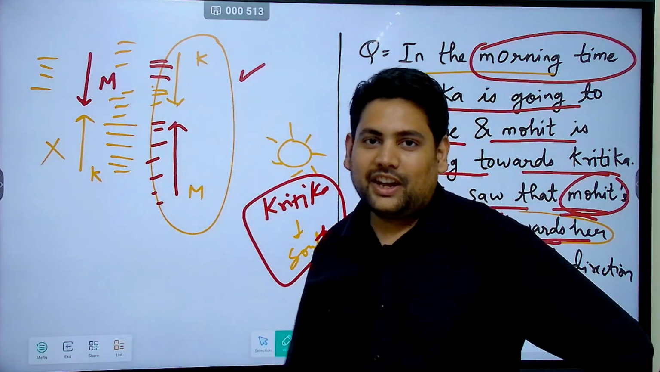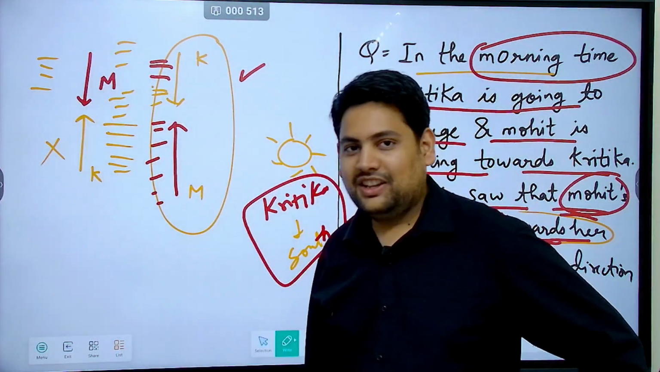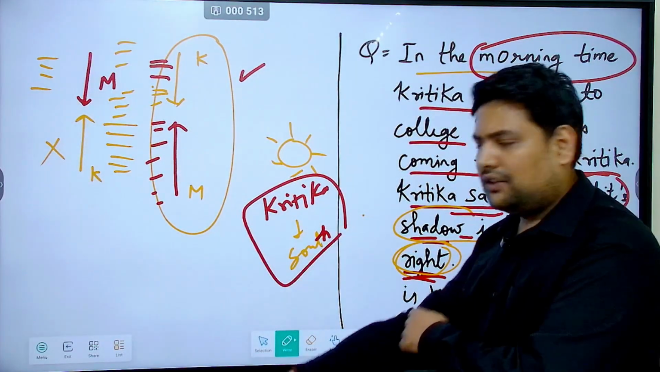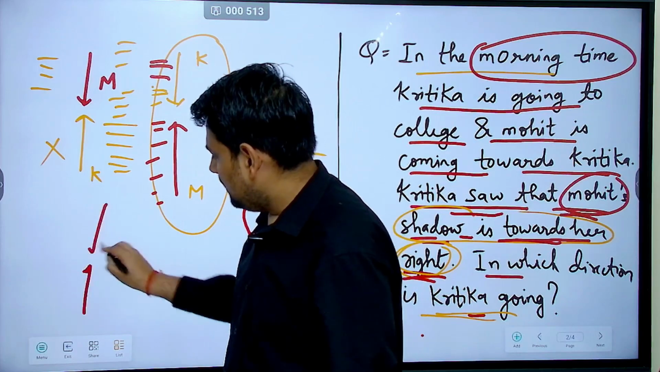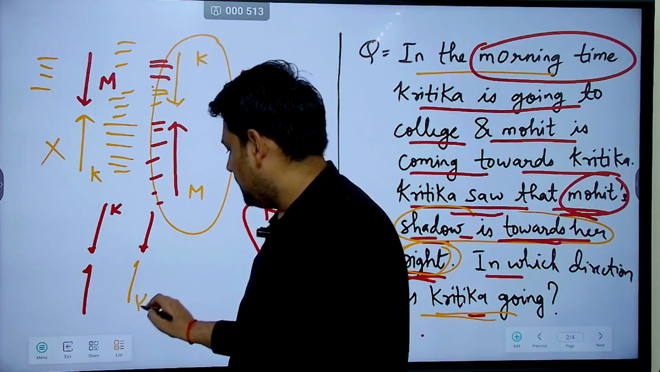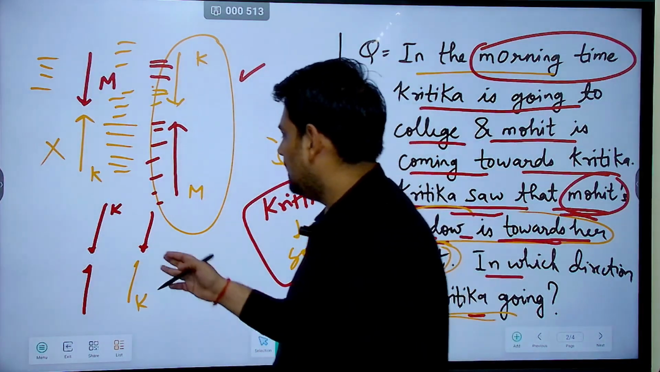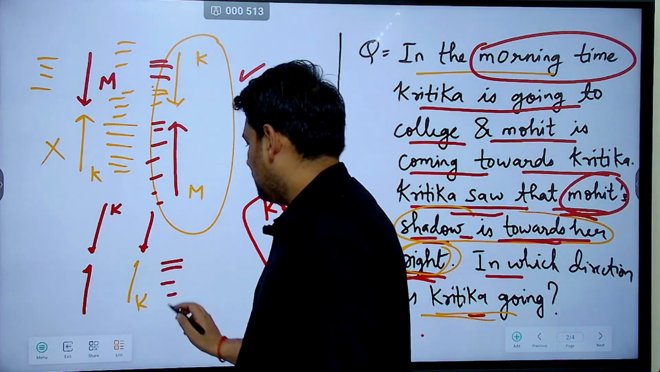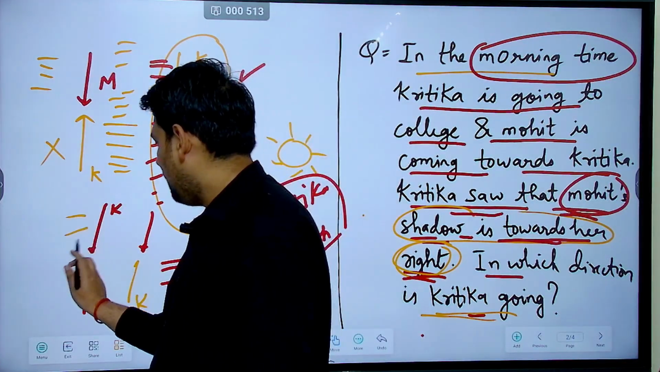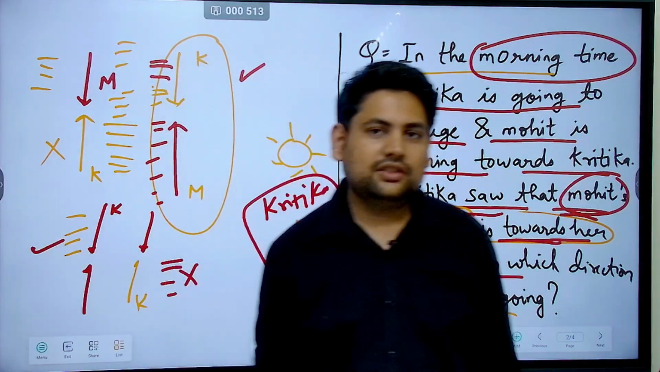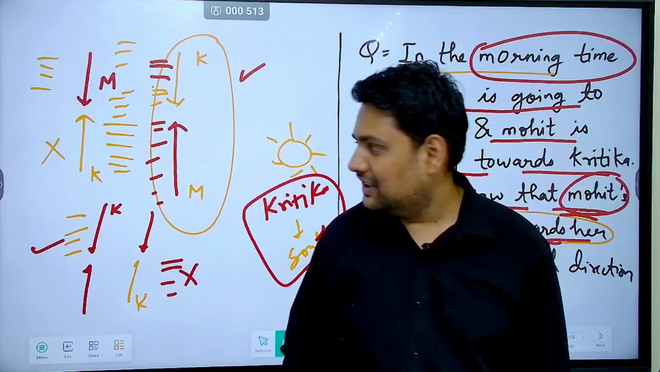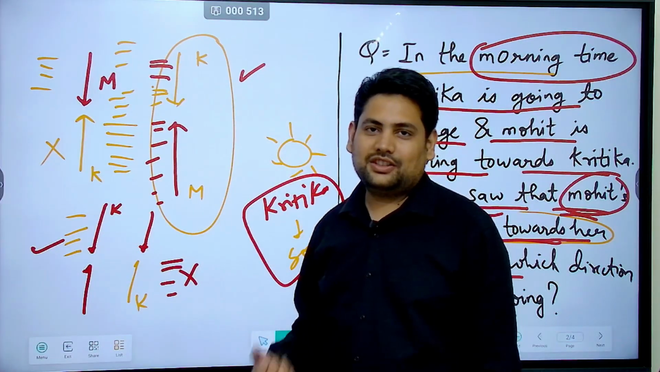This is just for explaining. Otherwise, once you know the concept, it is nothing. Just by reading right or left, you know that it is either this or this. One of these is Kritika. Then you see Kritika's right. Kritika's right towards the sun? Oh no, not possible. Kritika's right away from the sun? Yes, this is possible. Done. So Kritika is going south. Okay, that's it. That is how you do shadow questions.